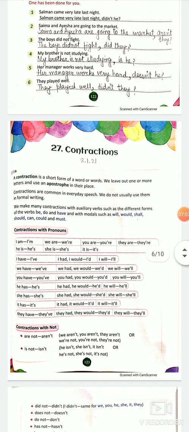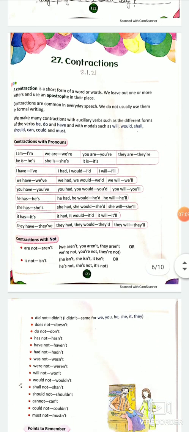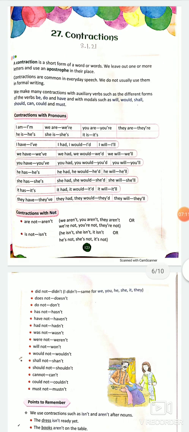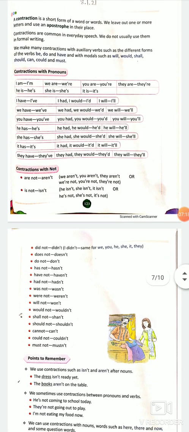Now I am coming forward to chapter number 27, which is contractions. Now, contractions with pronouns. See the table. All the contractions are given. Contractions means when we write the short forms. We have been using them since we started using the English language, right? Since you started in first grade, second grade, we are using contractions.